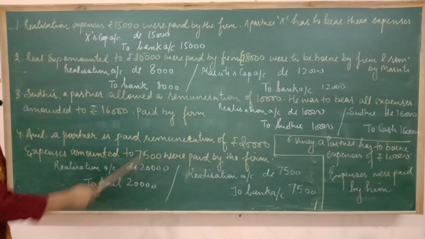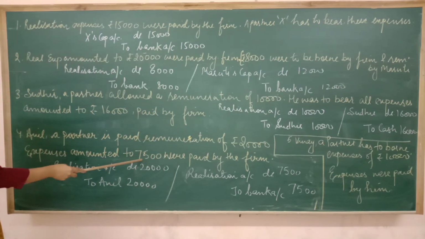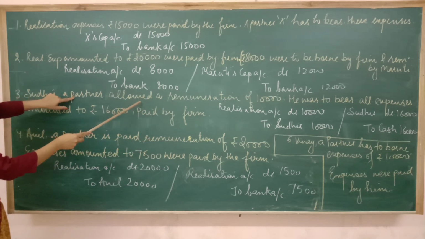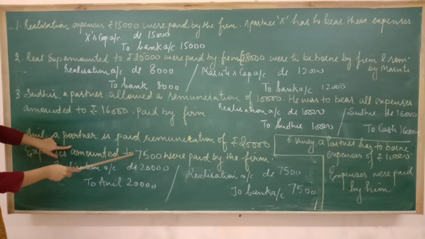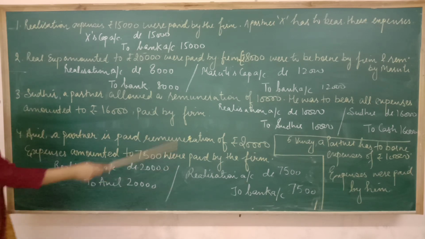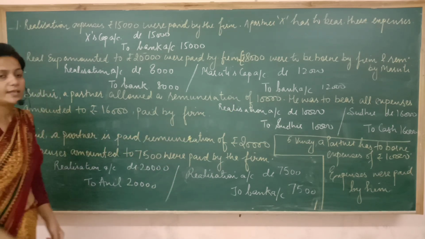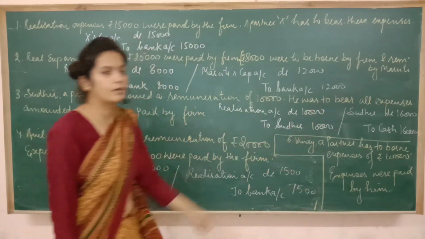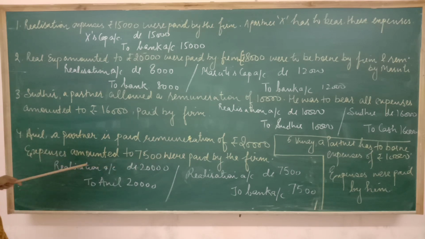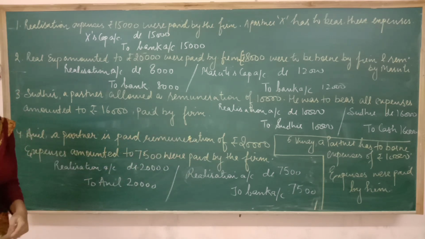And now try to understand the difference between the third and the fourth case. In the third case, he was given a remuneration. In the fourth case, a partner is given remuneration. So the entry of remuneration will be there. In the third case, expenses were paid by the firm. In the fourth case also, expenses were paid by the firm. The only difference is that in the third case the partner was responsible. That's why I have to debit the partner's capital account. In this case the partner was not at all responsible. So all the expenses of realization will be paid by the firm.